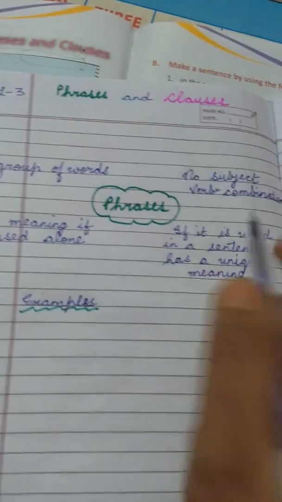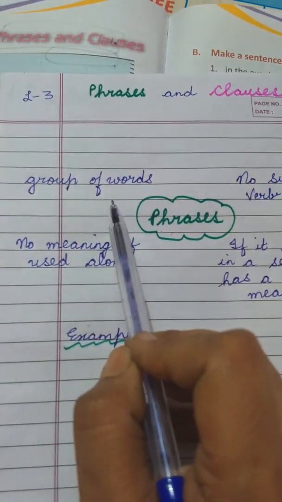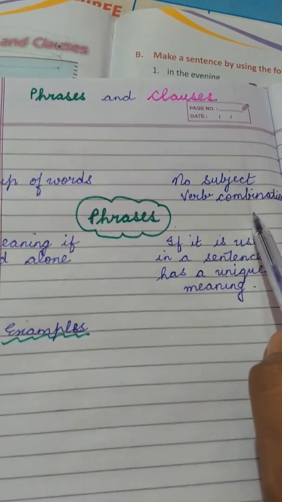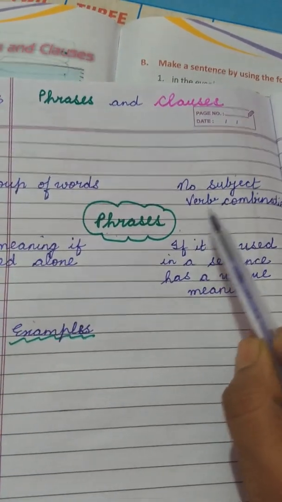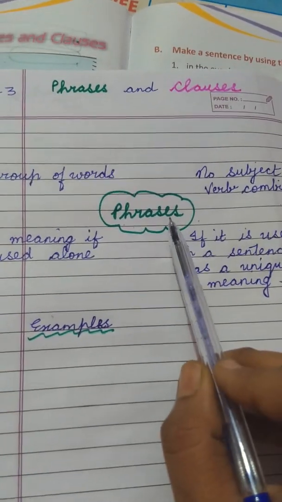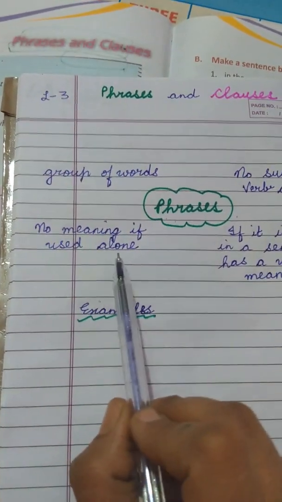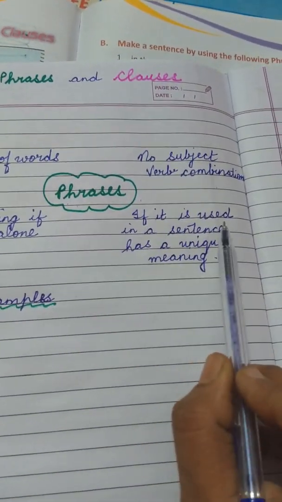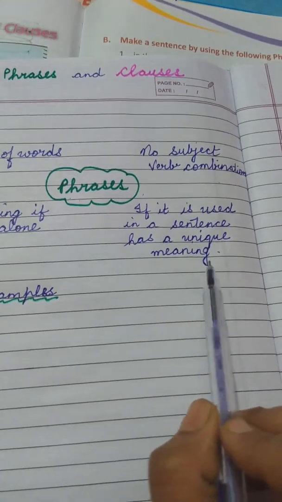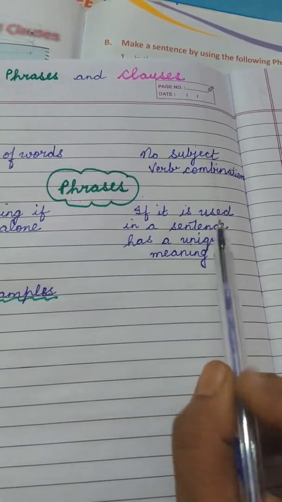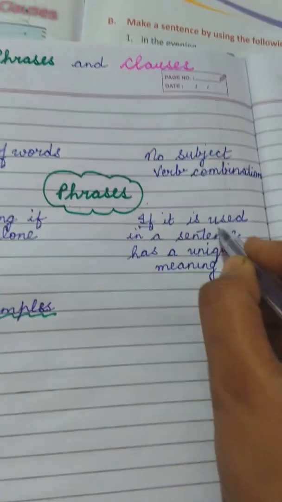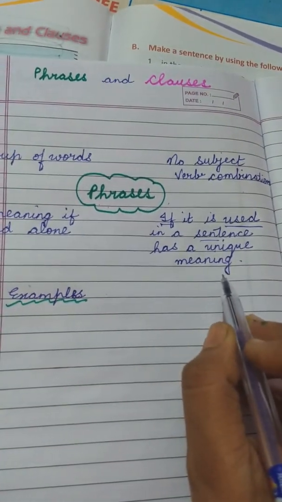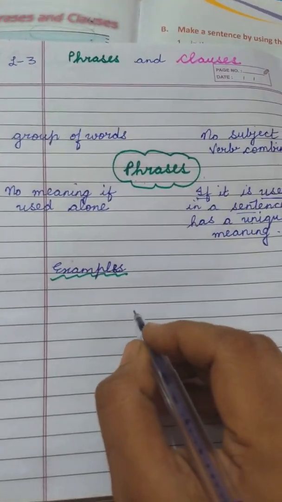Better see, let me explain you again. Phrases are group of words. Phrases do not have subject verb combination. There is no subject or verb like that or the predicate over there in phrase. No meaning if used alone, but if used in a sentence, has a unique meaning. If used in a sentence, underline, if used in a sentence has a unique meaning, a particular meaning over there.